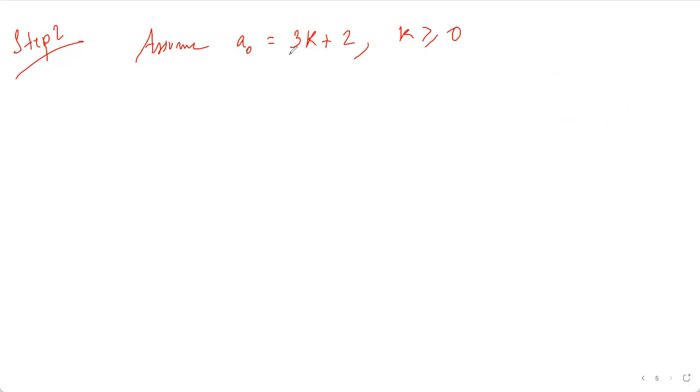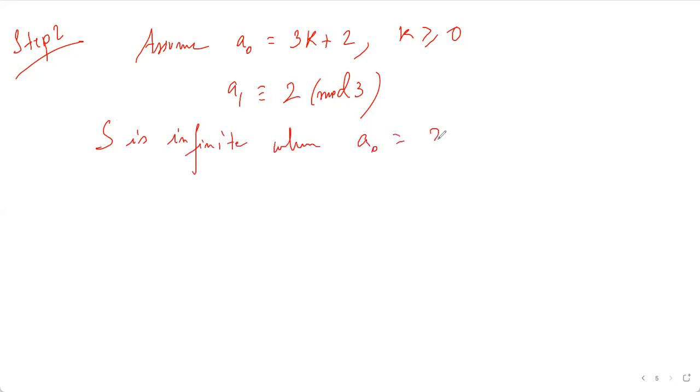So now that means we will add 3 to it to get the next term. Now again, if we are adding 3 to it, the next term a1 will again be congruent to 2 modulo 3. So again a1 can't be a perfect square, and so on and so forth. So none of the terms could be a perfect square, and so this plus 3, plus 3, plus 3 would just continue, and S would be infinite. So when a naught is of the form 3k plus 2, we are done. S is infinite.